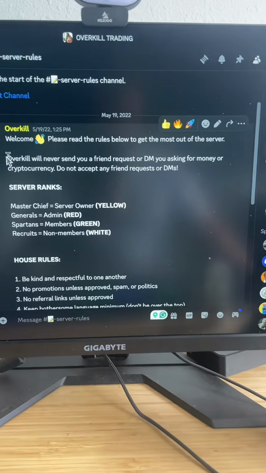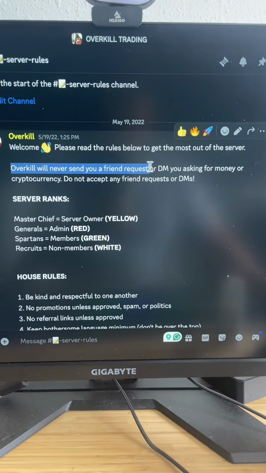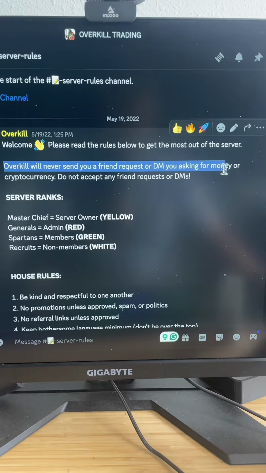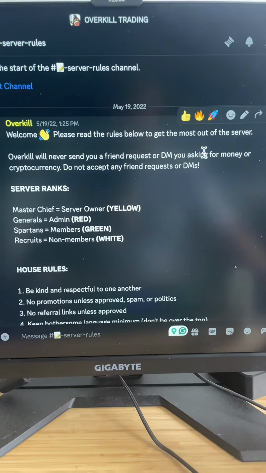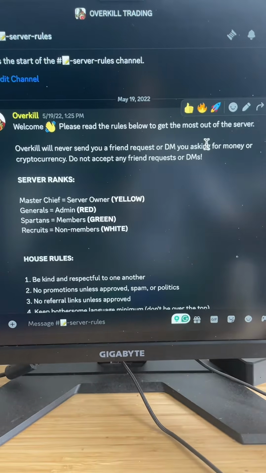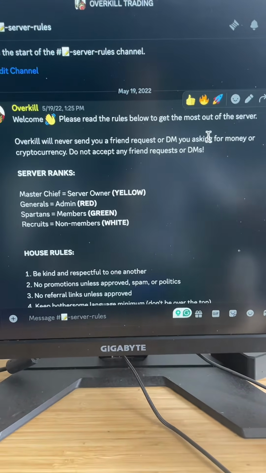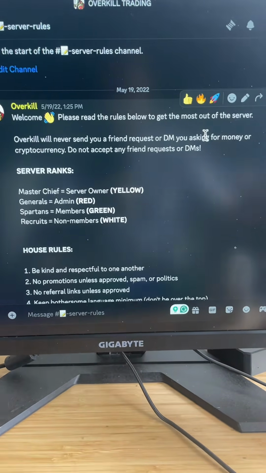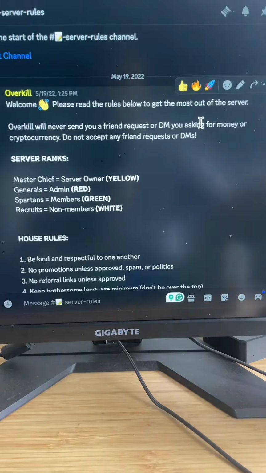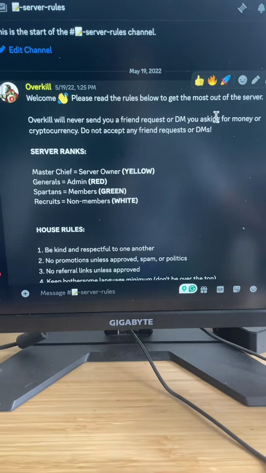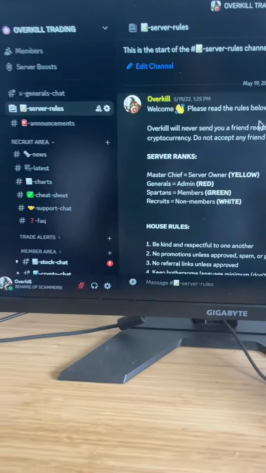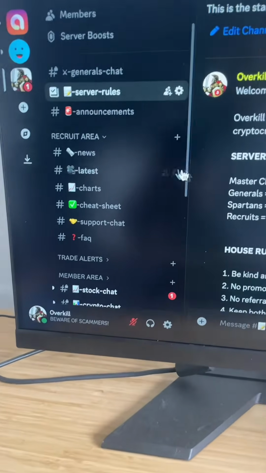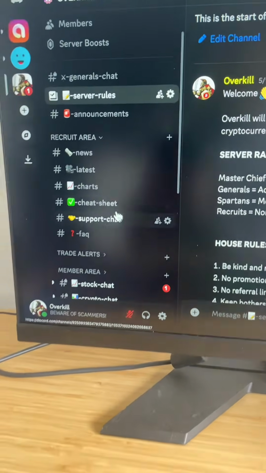One important thing here is that I will never send you a friend request or DM you first. I'll never DM you first or ask you for money or cryptocurrency or anything. Do not accept friend requests from anyone named Overkill or any DMs from me, because I will never DM you first. If you DM me, I will DM you back, but I will never send you a DM first. There are a lot of imposters out there, so I just want to make that very clear. That's where I'd start, right there in the server rules.